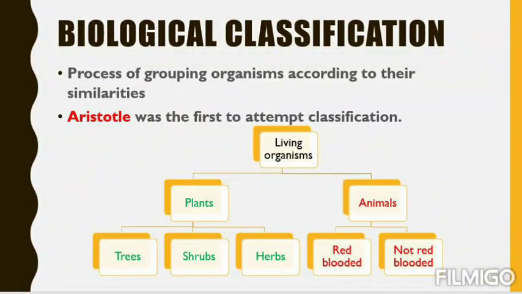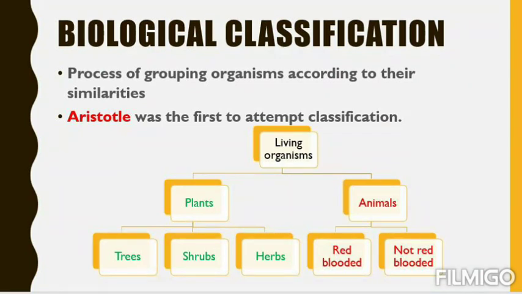Now let's see what biological classification is. It is a process of grouping organisms according to the similarities. Means when we are grouping some organisms into certain groups, each group is having a particular type of characters, a particular type of features. They have similarities with the members of each individual group. That means biological classification is a grouping of individuals having similar characteristics.